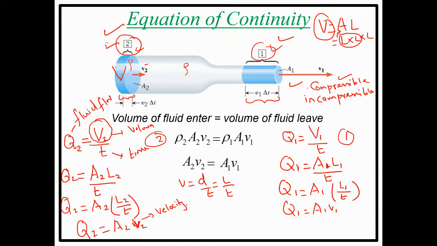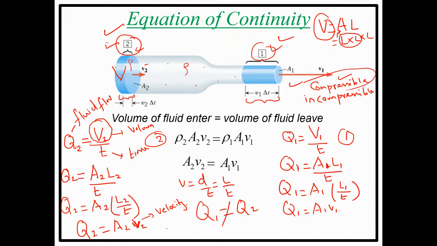My dear, compressible means if any liquid is flowing through this tube, for example an oil or any dense material, the density will be changing from point to point. So if you take the compressible fluid in this tube, this condition will not be satisfied.